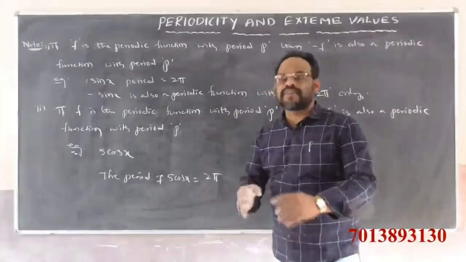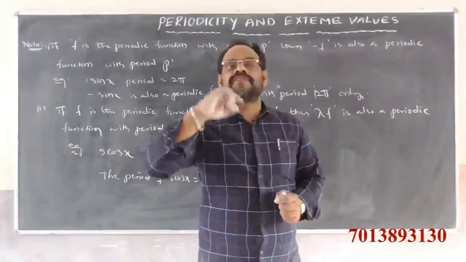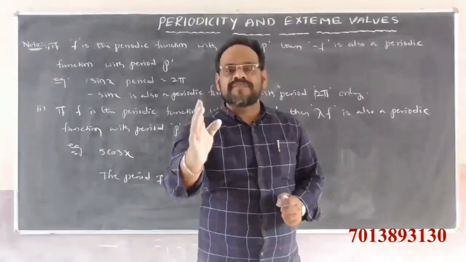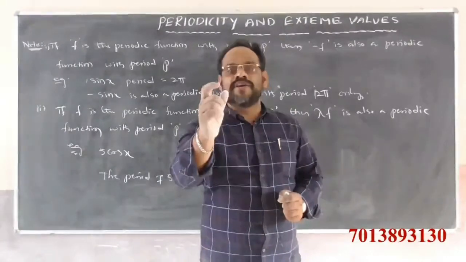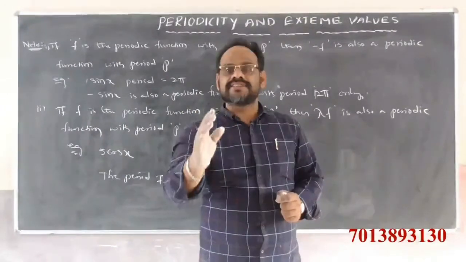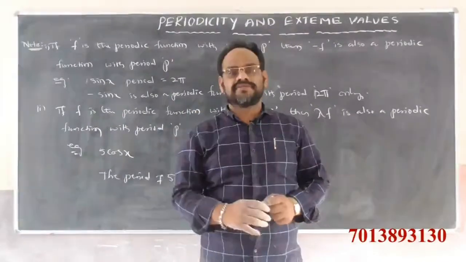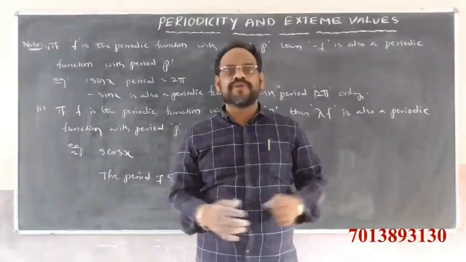So 100 times cos x is also a periodic function. The period of cos x is 2 pi, so the period of 100 times cos x is 2 pi only. 1000 times cos x, 2 pi only.